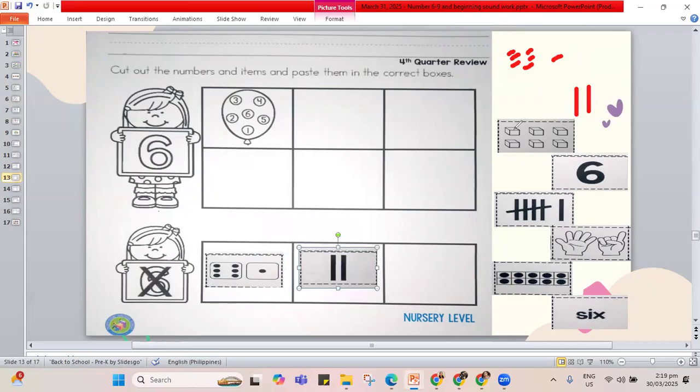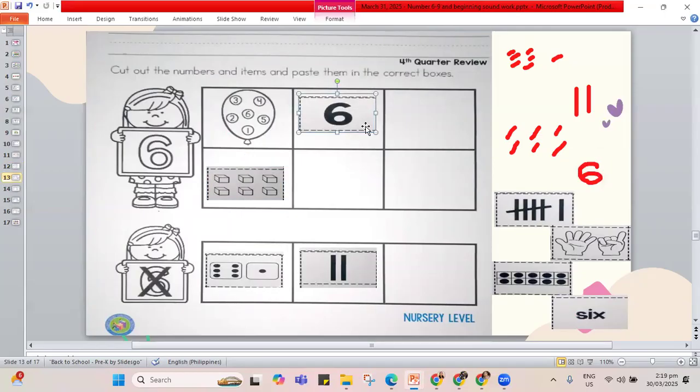How about the blocks here? 1, 2, 3, 4, 5, 6. Yes, we get to paste. This is 6. How about this one? Is this showing number 6? Yes, that is 6. How about our counting sticks? Let us count. 1, 2, 3, 4, 5. Sliding down. And number 6. That shows 6. Let's paste it.